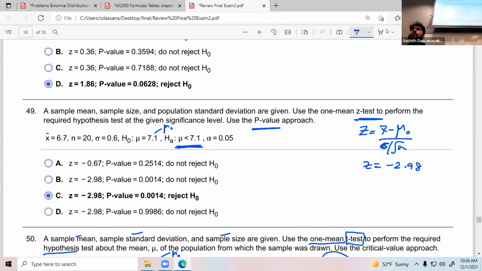How do you find the p-value? You have to find the p-value based on this value. So go to the table and find the p-value with respect to negative 2.98. This is a left tail test, something like this. Easily you can find this area using your Z table.